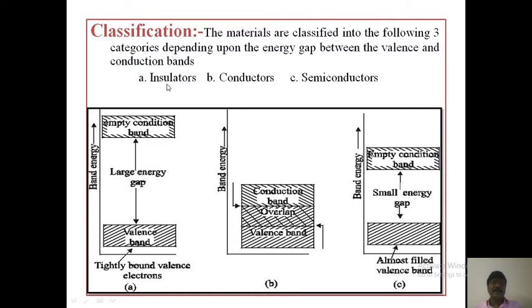They are insulators, conductors, and semiconductors. Now see the valence band and conduction band. If there is a large energy gap, they are identified as insulators.